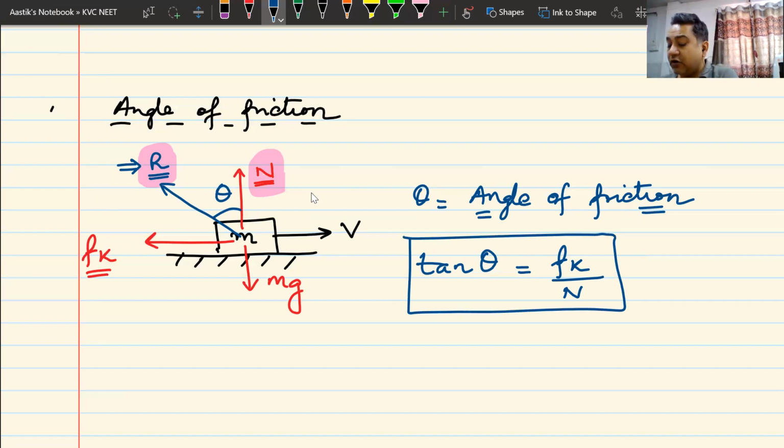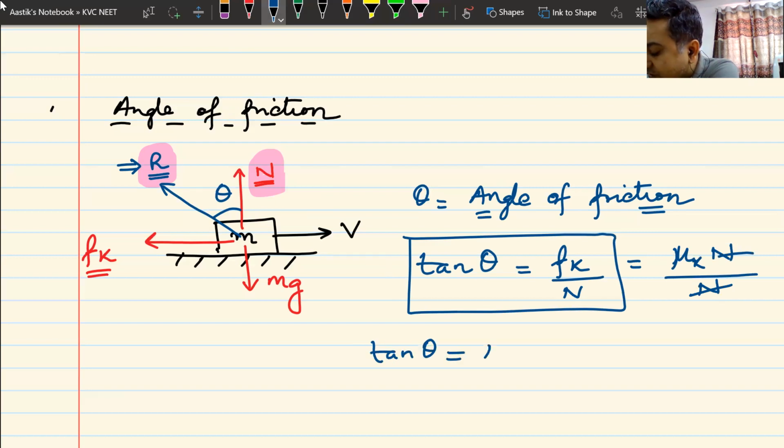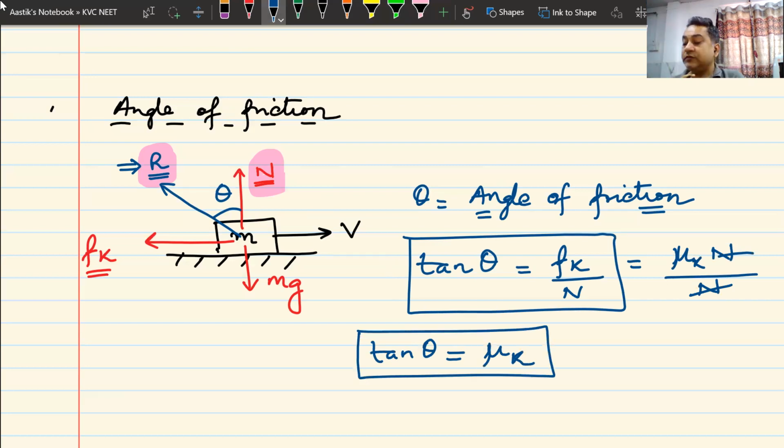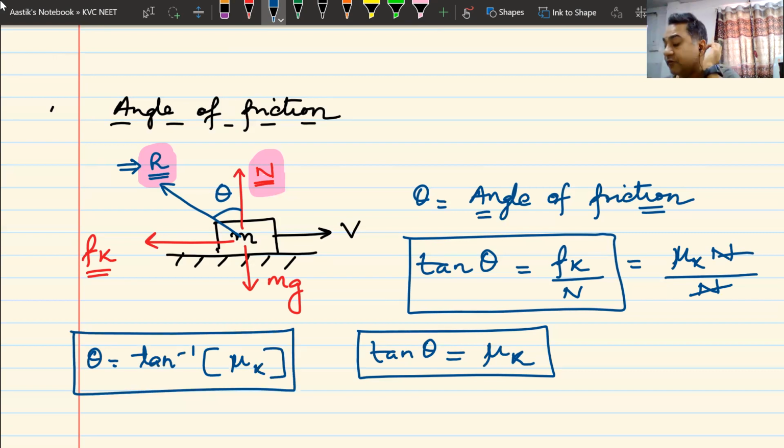Now we all know that kinetic friction is mu k multiplied by N, divided by N. So basically your tan of angle of friction is nothing but mu k, the coefficient of kinetic friction, or you can write theta will be equal to tan inverse of mu k.